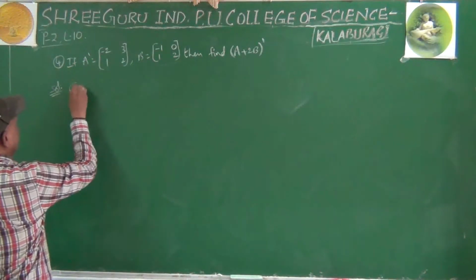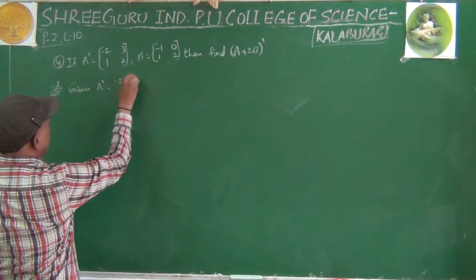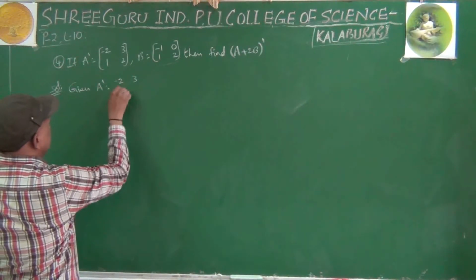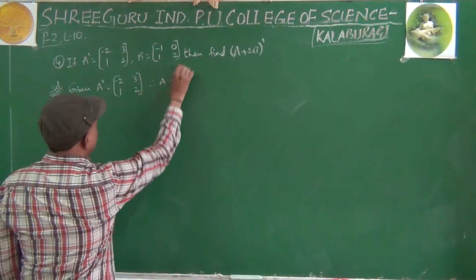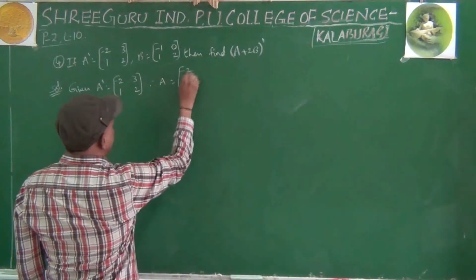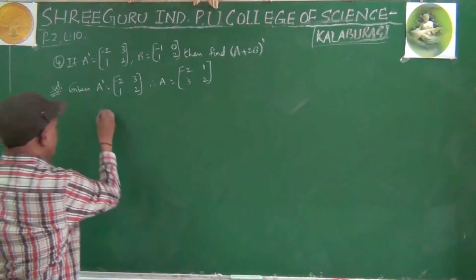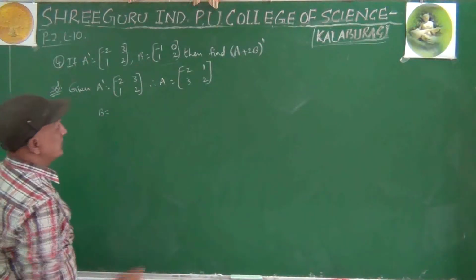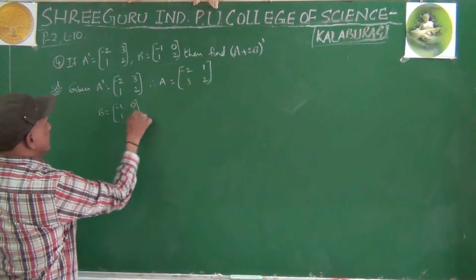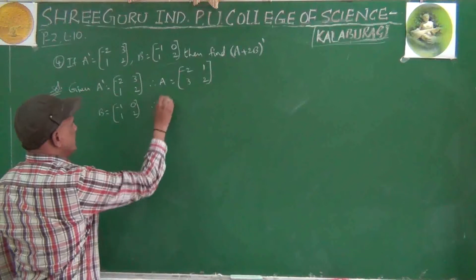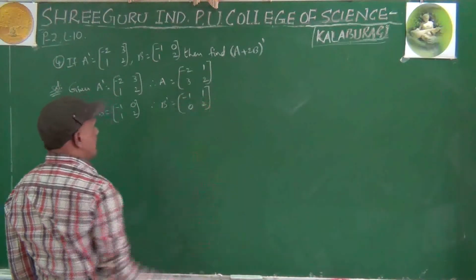So, given A dash equals minus 2, 3, 1, 2. Immediately find out A. First row becomes first column, second row becomes second column. B equals minus 1, 0, 1, 2. Therefore, B dash equals first row becomes first column, second row becomes second column.